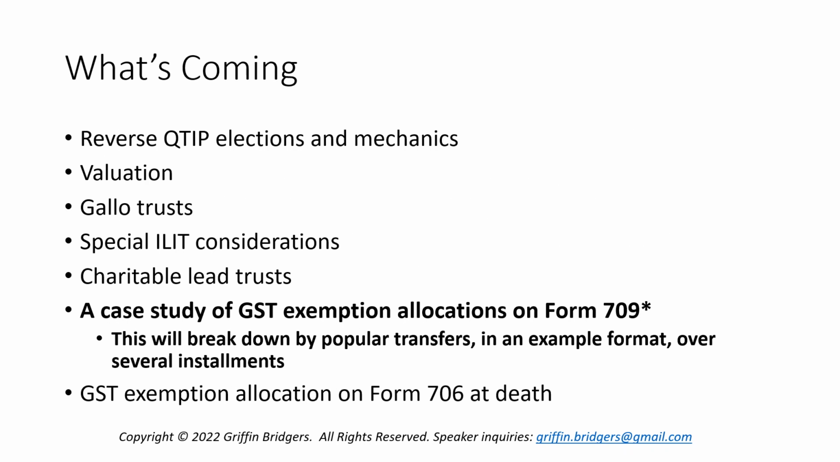The valuation of property and some of the principles that kick in under the GST tax principles. Gallo trusts, which are another special form of grandfather trusts. Then we'll dive into some questions on ILITs. For example, does it make sense with a term ILIT to allocate GST exemption? Then finally, we'll dig into the GST exemption allocation, not for transfers during life, but instead on Form 706 at death, and look at how that might be affected, for example, by the netting out of estate tax liability.